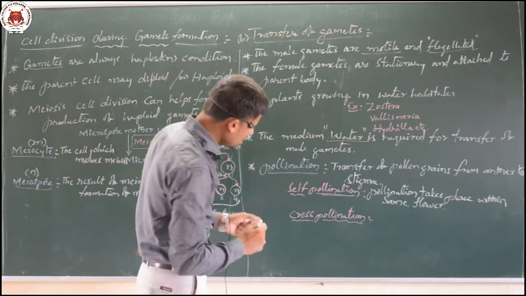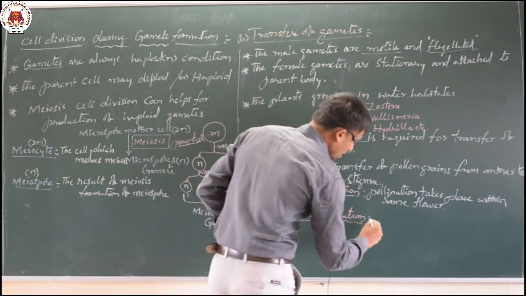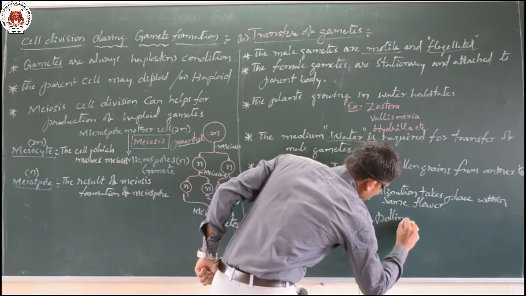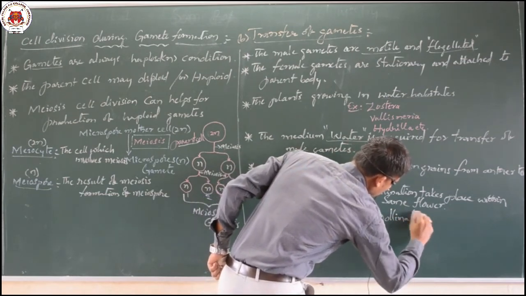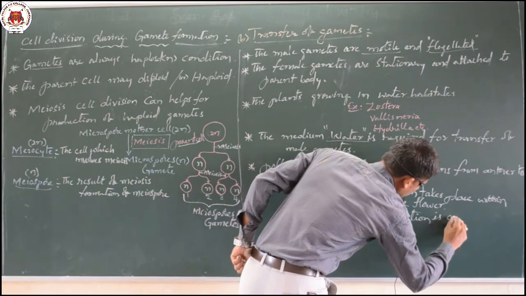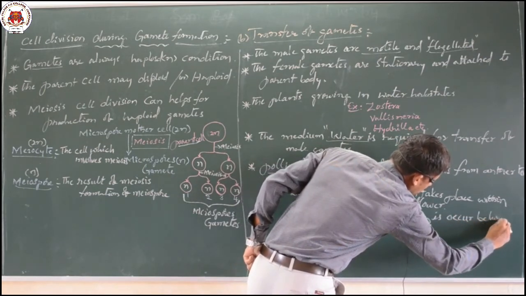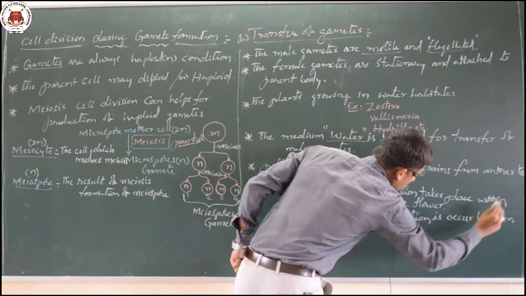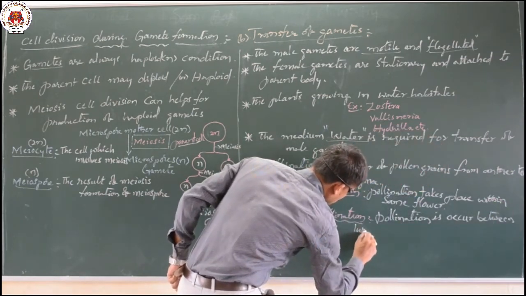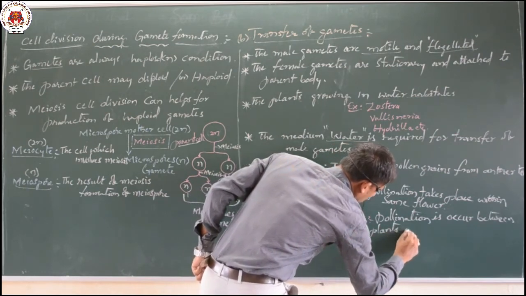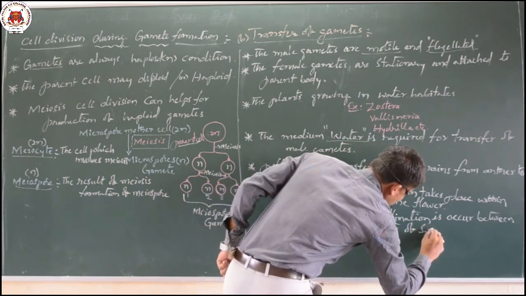Whereas in cross-pollination, pollination occurs between two plants of the same species.